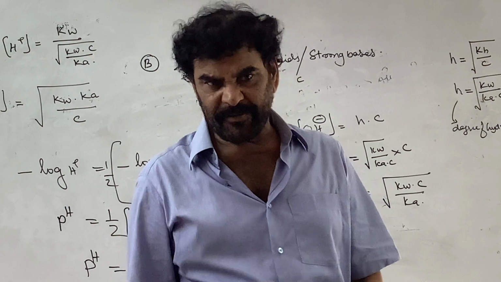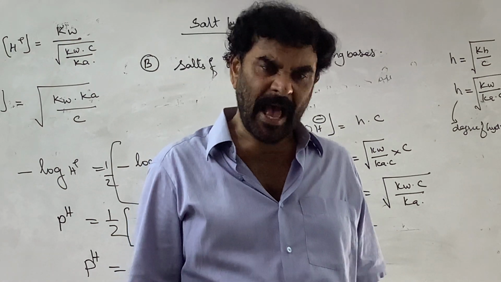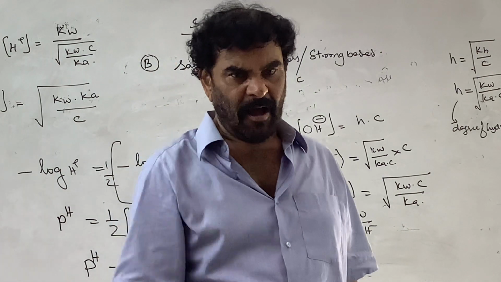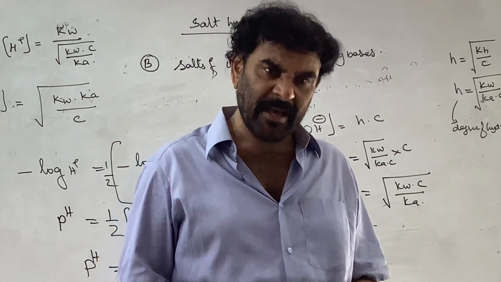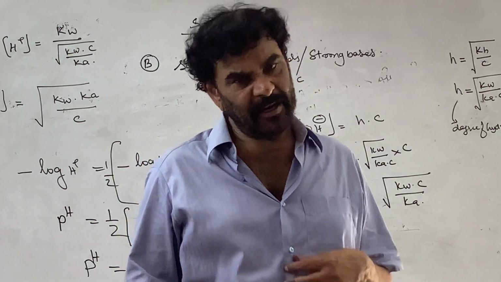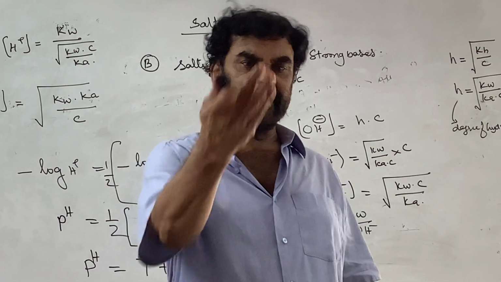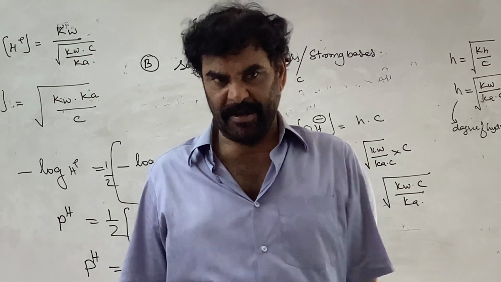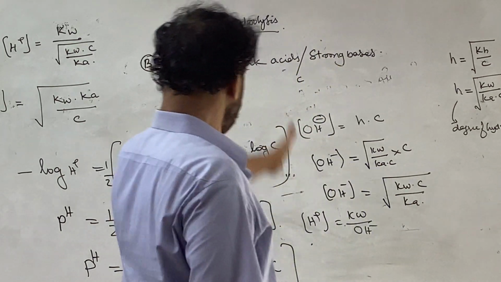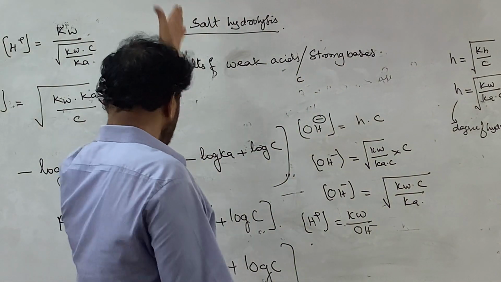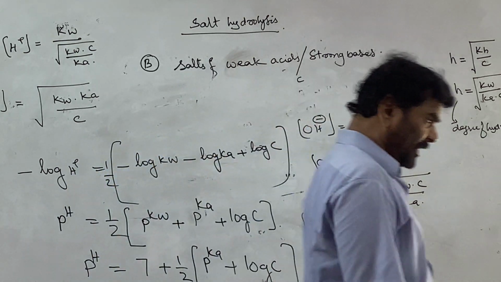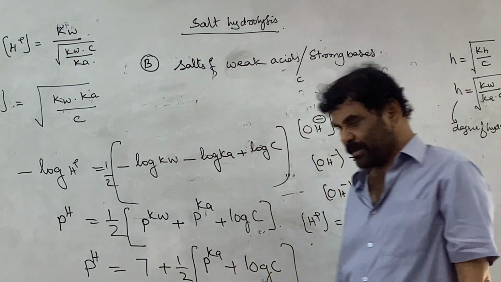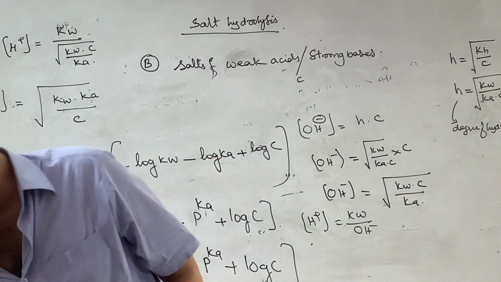So the aqueous solution of a weak acid's salt with a strong base is always slightly alkaline, affects the litmus, and the pH is greater than 7. So we derived the expression for the pH of such solutions, and this is the ultimate equation.